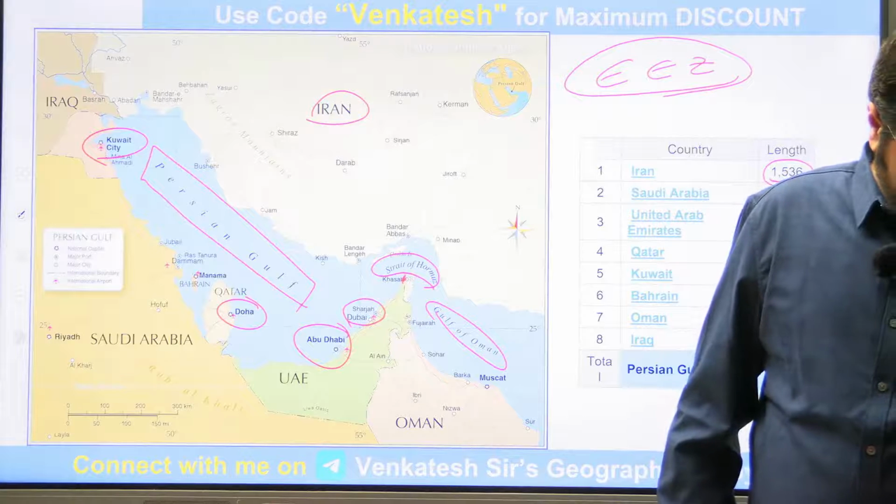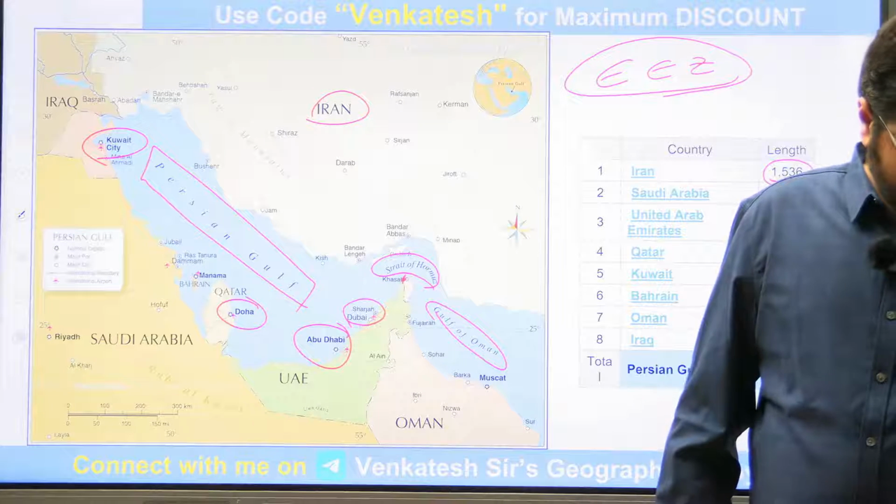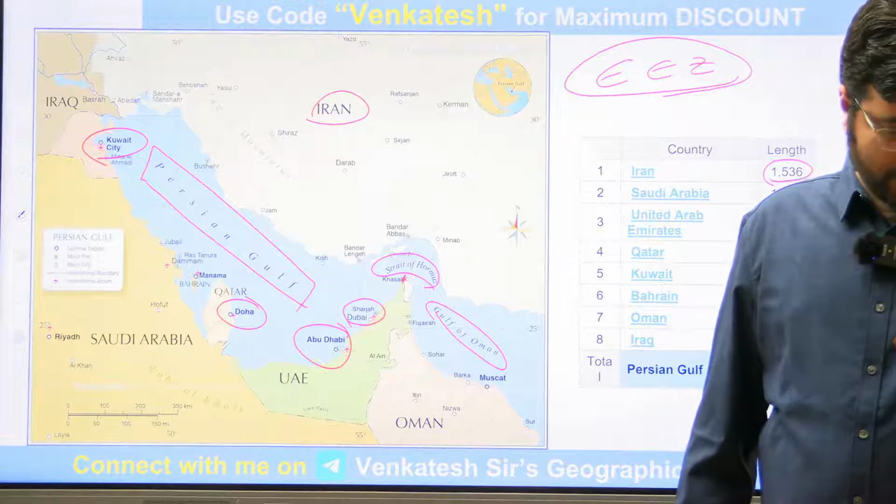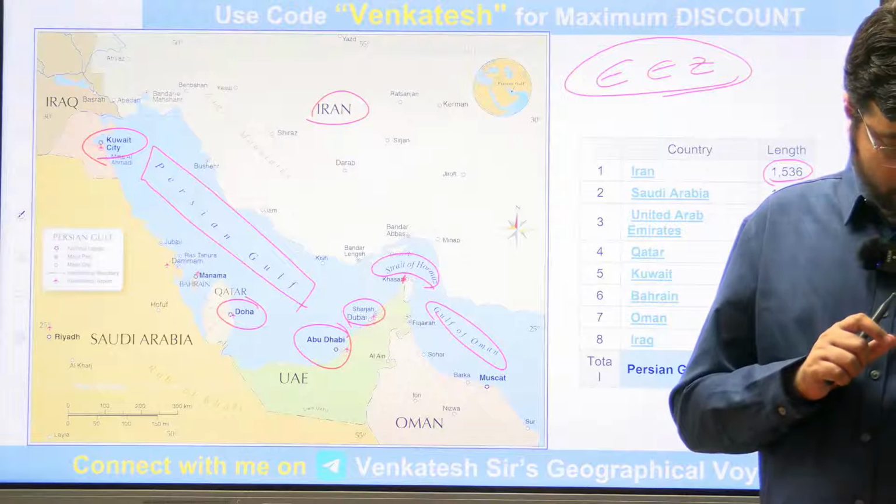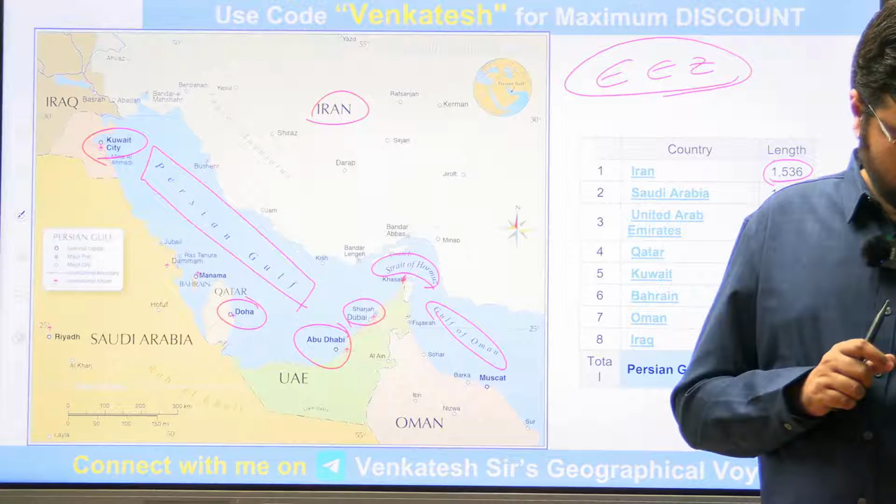Right. Paris, what is the question? Sir, as a lagoon is not connected with other water bodies, then it could be dried up.